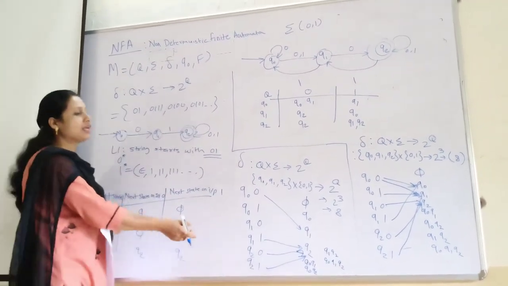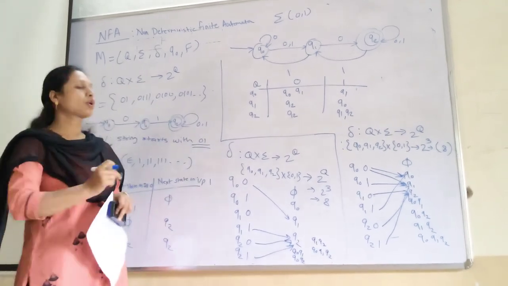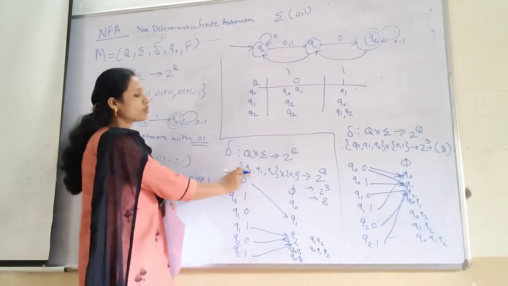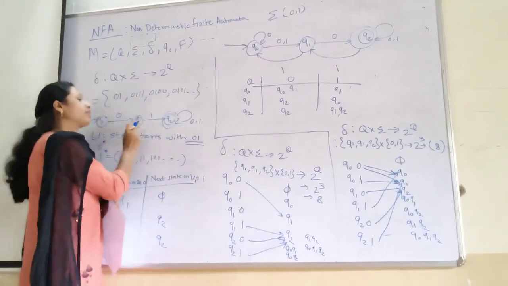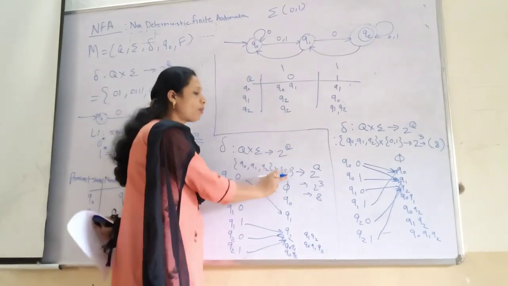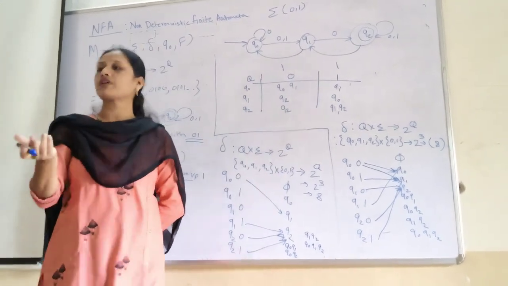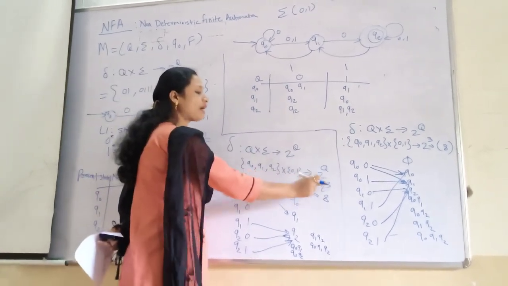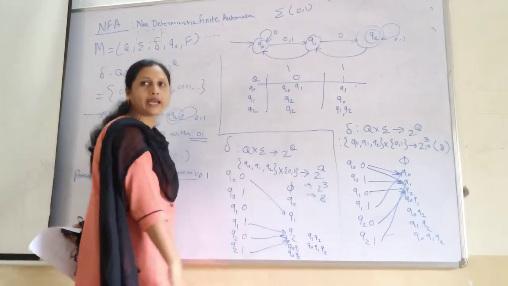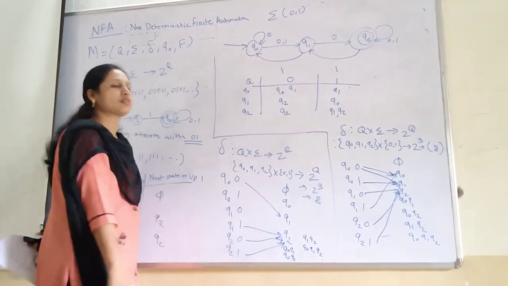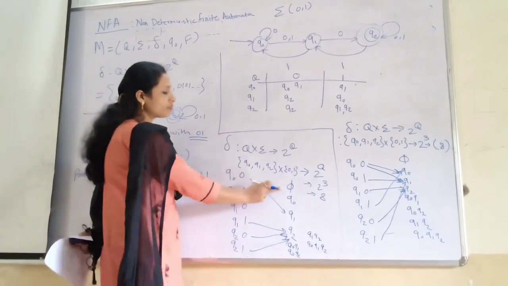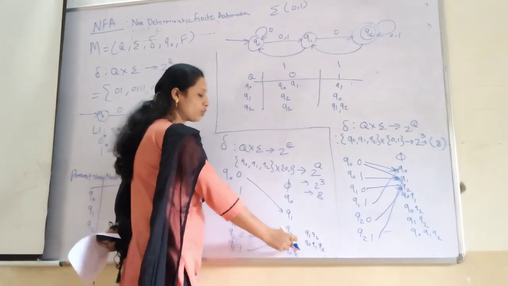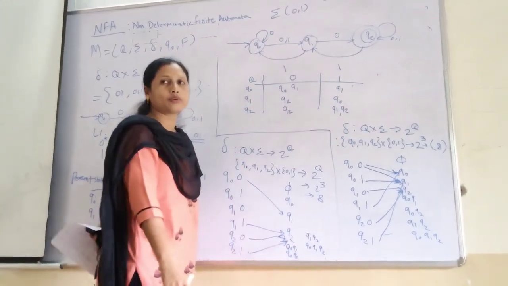How to show the transitions? Again, you have to show the transition function, Q times sigma to 2 raised to Q. So what is Q? q0, q1, q2, these three states we are having in the diagram. Afterwards, input 0, 1. Then through the transition function, we get to know we are having 2 raised to Q. 2 raised to Q means how many states we are having? 3. 2 raised to 3 is 8. So here 8 possible combinations. Which are the 8 possible combinations? Phi, q0, q1, q2, q0q1, q0q2, q1q2, q0q1q2.